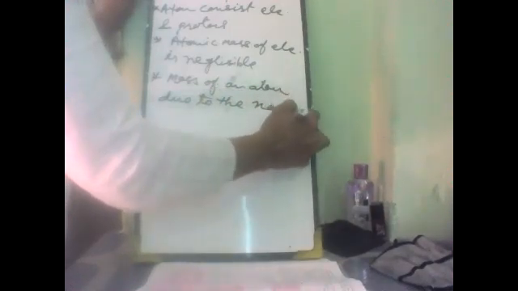Therefore, an atom of helium, which consists of two protons, should have a mass due to the number of protons.